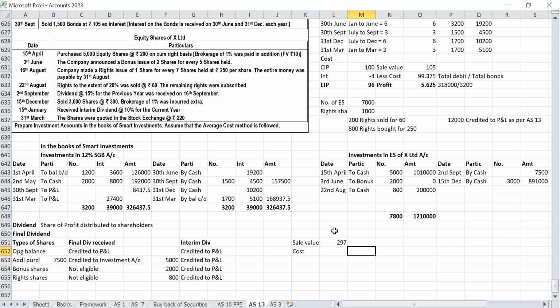Cost as per weighted average: total debit minus dividend received divided by number of shares.